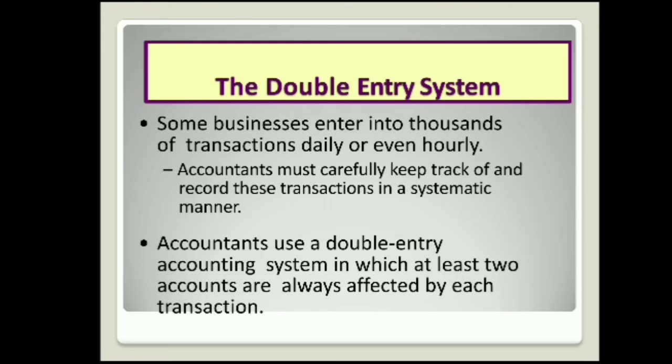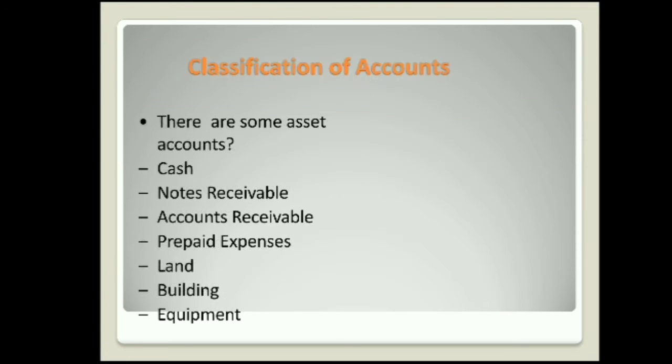Some businesses enter into thousands of transactions daily or even hourly. The accountant must carefully keep track of and record these transactions in a systematic manner. Accountants use a double entry accounting system in which at least two accounts are always affected by each transaction. There should be a minimum of two accounts in a given transaction. That means there are two accounts that are affected by a given transaction.